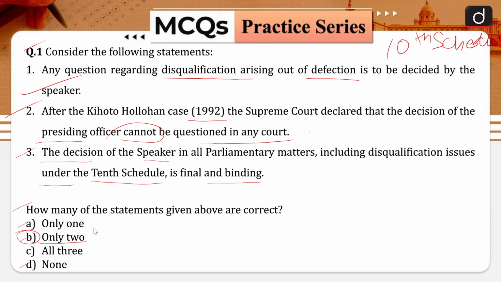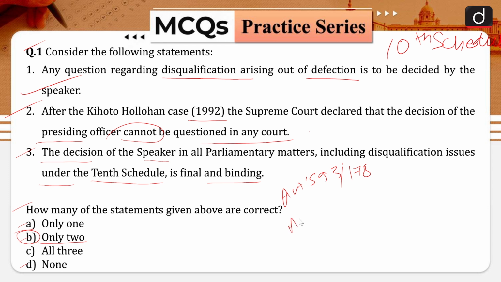If we talk about the constitutional provisions related to the speaker, Articles 93 and 178 of the Indian Constitution talk about the appointment of the speaker and deputy speaker of the Lok Sabha as well as the state legislative assembly.